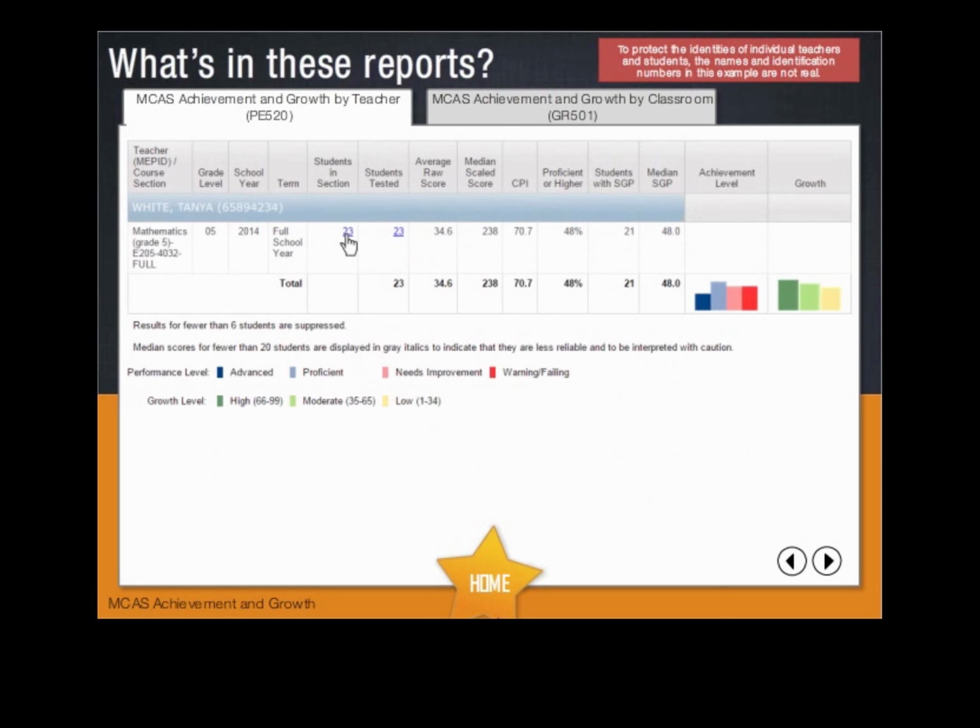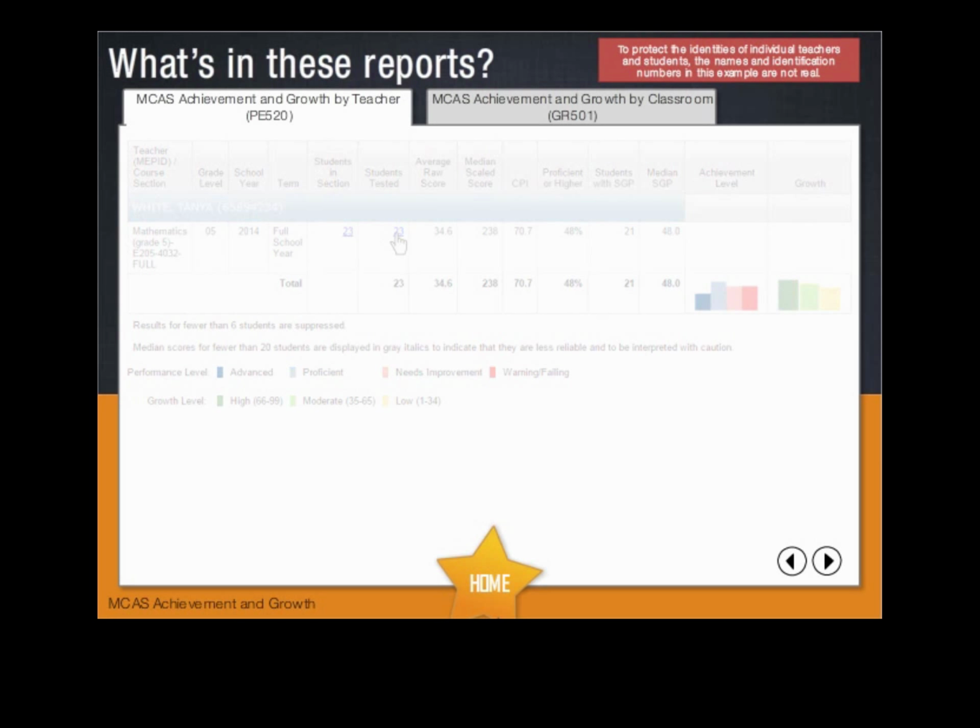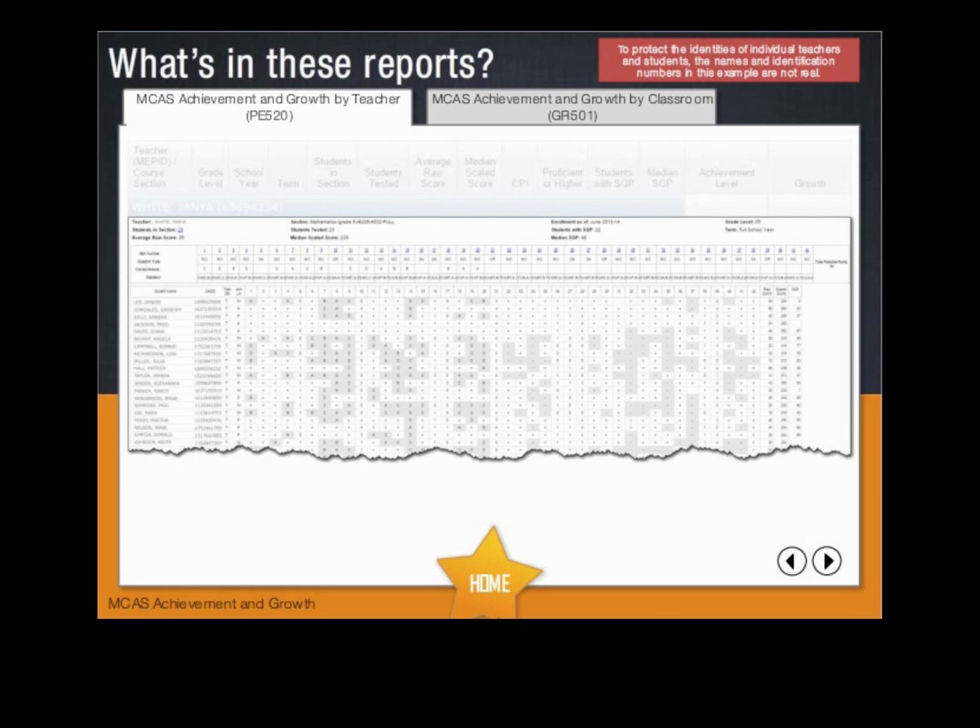When you click on the Number of Students Tested link, you'll go directly to the MCAS Classroom Items Analysis roster, IT 616, and can see item-by-item results for the students in that class. This report displays each test question and each student's response. You can see which questions students got right or wrong, how many points a student received for any open response questions, and their raw and scaled scores for that test.